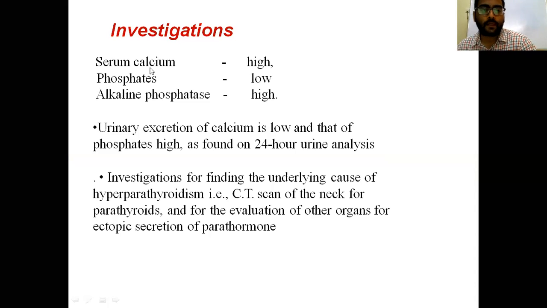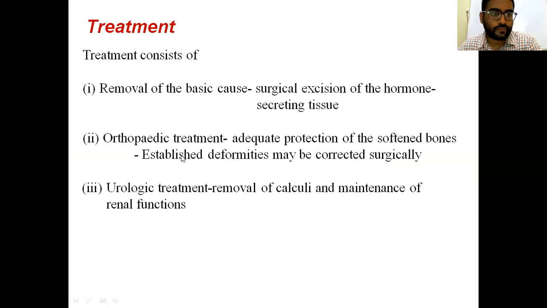Investigation. As it is a hyperdynamic and hypermetabolic state, serum calcium is always high and phosphate is low because parathormone acts in a reverse direction on phosphate. That is, it helps in excretion of the phosphate and improves the absorption of the calcium from kidney. So calcium is high, phosphate is low. Alkaline phosphatase is high because the turnover and activity inside the bone is high. So alkaline phosphatase is always elevated.